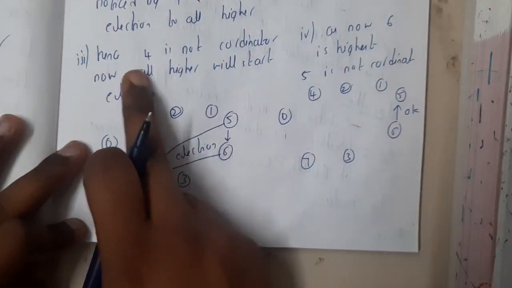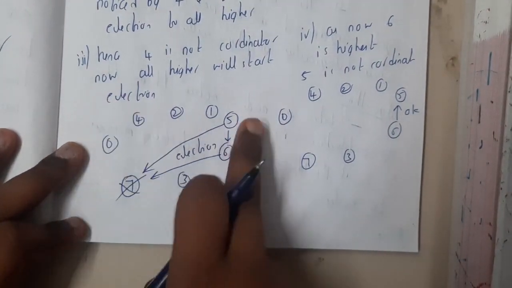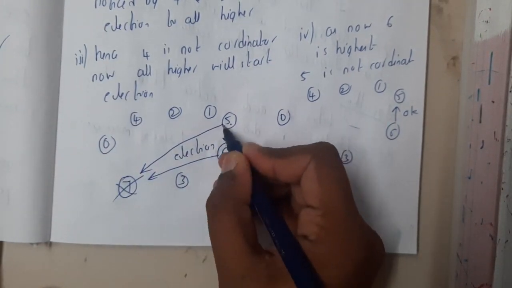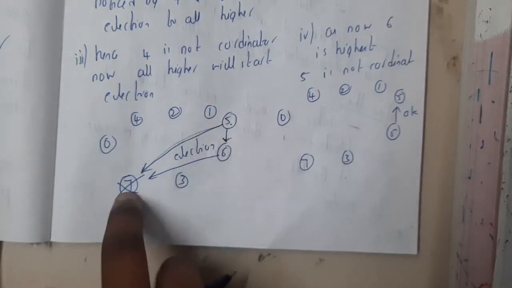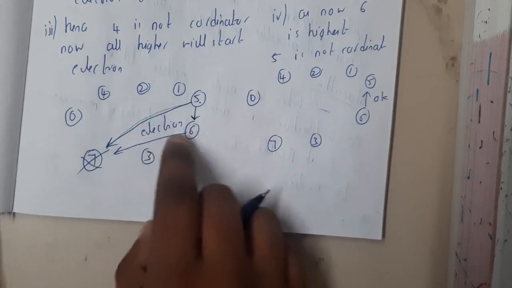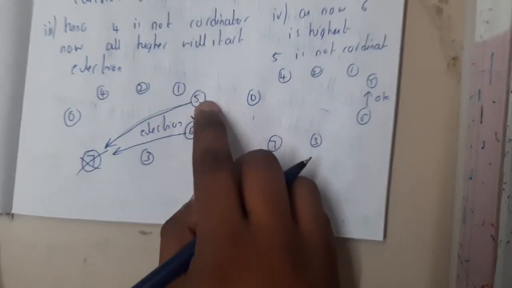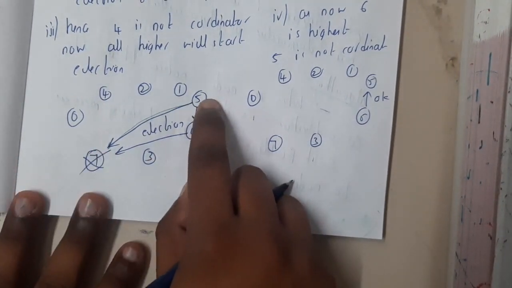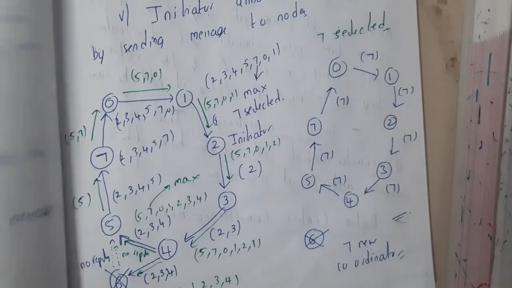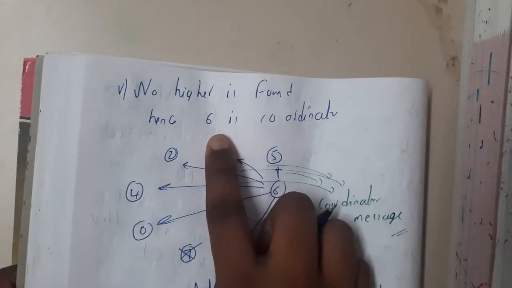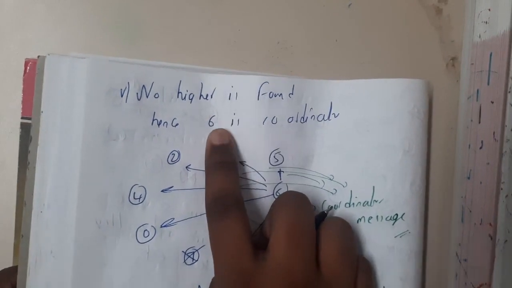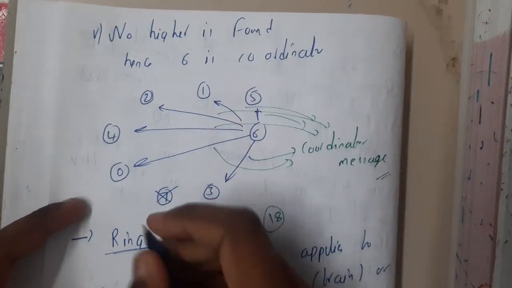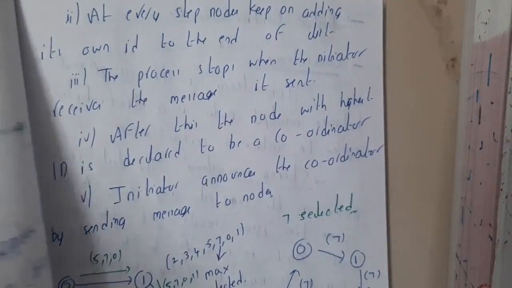Once 4 thought in that way, it moves out of the election, and now 5 and 6 will fight for the election. 5 will send information to 6 as well as 7, because there are two higher than 5, 6 and 7, whereas 6 will send only to 7, because it is the only one higher than 6. 5 understood that there is no reply from 7, but 6 replied. So 5 understood that it is lower than 6, so 6 will be the leader. Now 6 has been allocated as coordinator. Once 6 has become the coordinator, it will send a message to each and everyone stating: I am the new coordinator. This is the process of the bully algorithm.